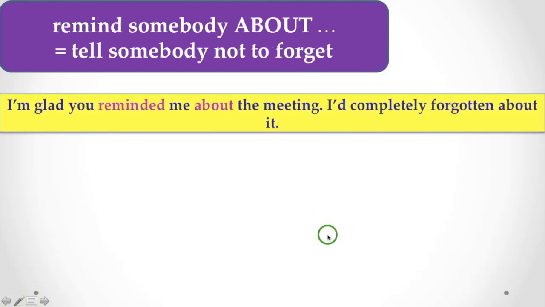Now, remind somebody about. That means tell somebody not to forget. I am glad you reminded me about the meeting. I had completely forgotten about it. Here, reminded about means to tell somebody not to forget. In that context, you have to use about with the verb remind.